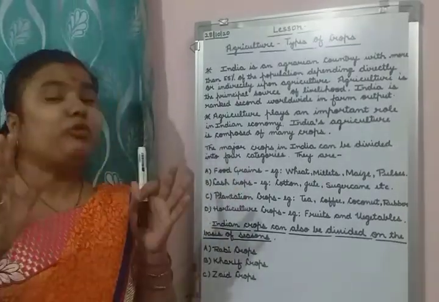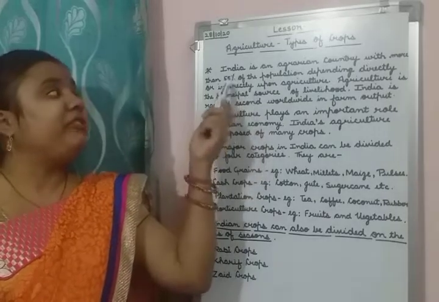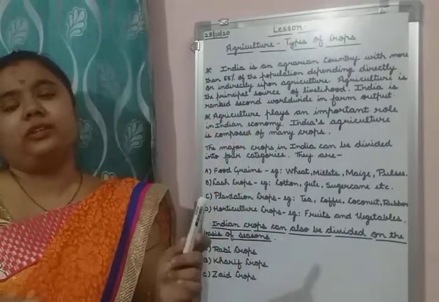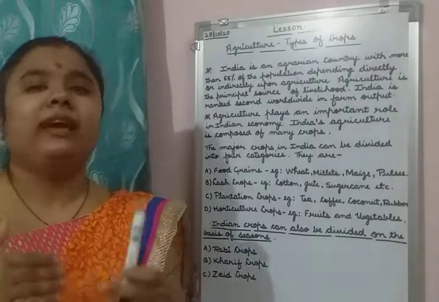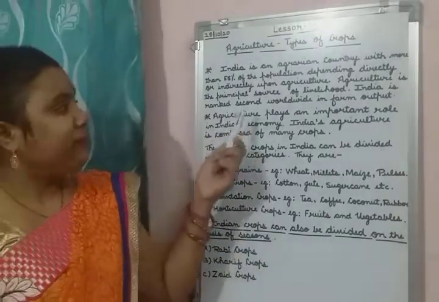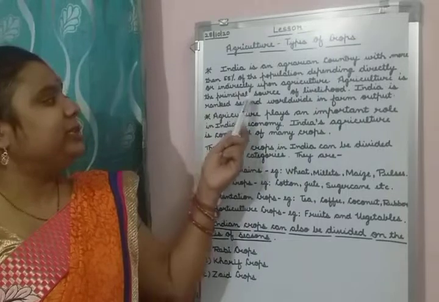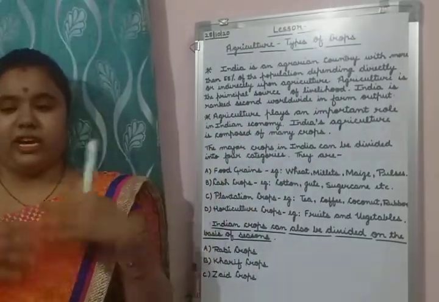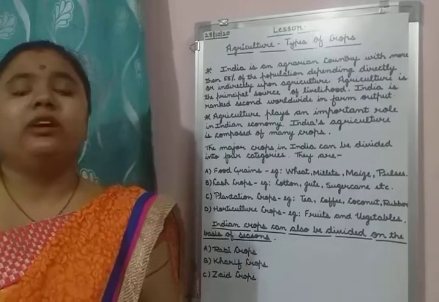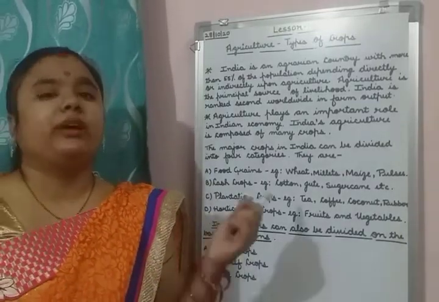So out of 100%, a total of 55% of the population in our country India is dependent on farming, on agriculture. Then agriculture is the principal source of livelihood. Livelihood means we are alive. If we are alive, it is because of agriculture.